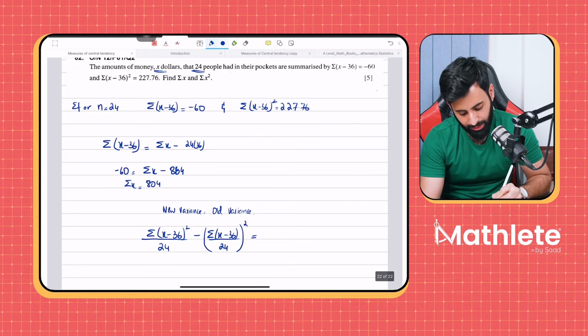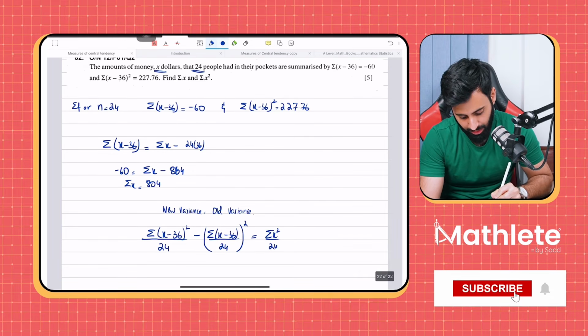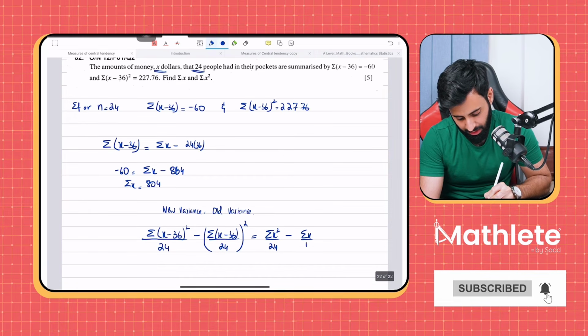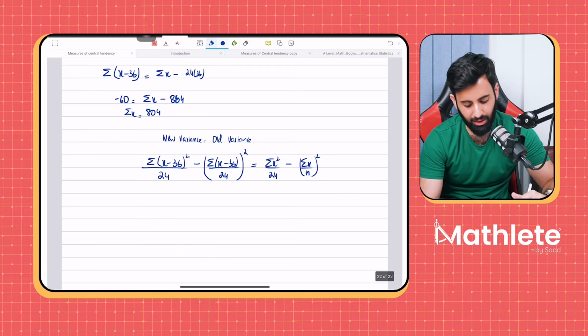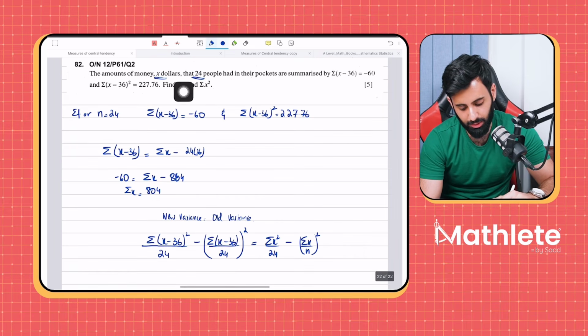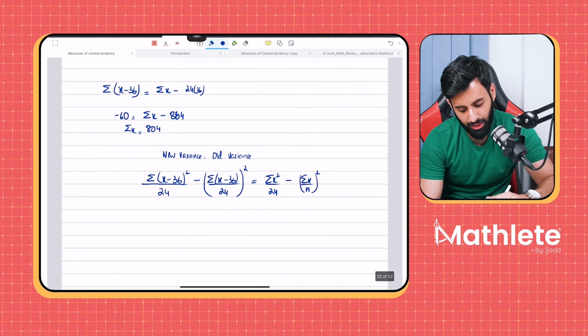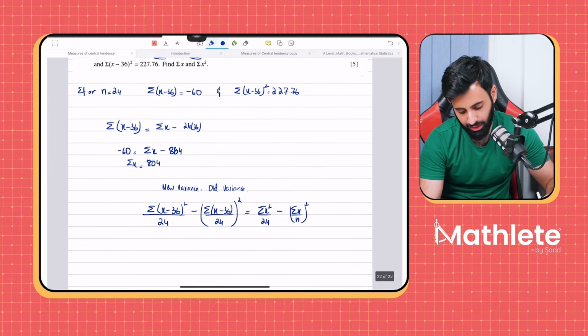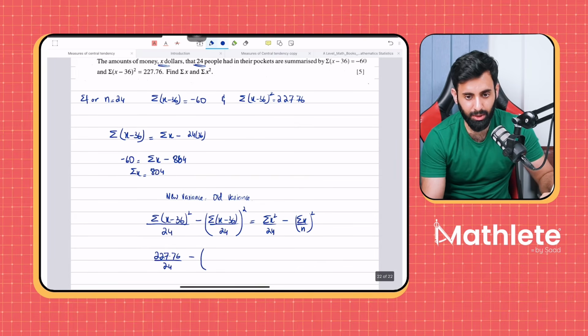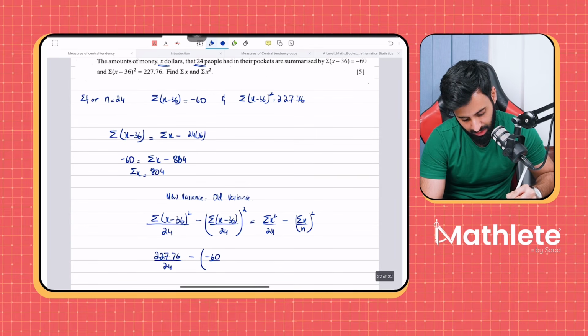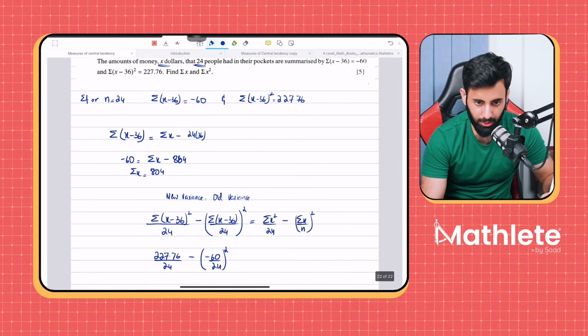Now, how will I calculate the old variance? For the old variance, I use the formula summation x squared upon n, which is 24, minus summation x upon n, the whole thing squared. Now notice that we have everything except for summation x squared, and that's what we have to find. Do we have summation x minus 36, the whole thing squared? Yes, it's given in the question. 227.76 divided by 24 minus, do we have summation x minus 36? Yes, we do. It's minus 60 over 24, the whole thing squared.